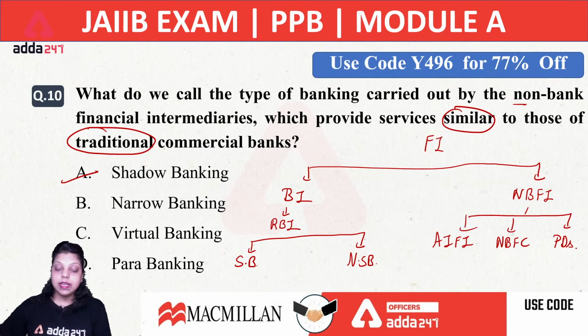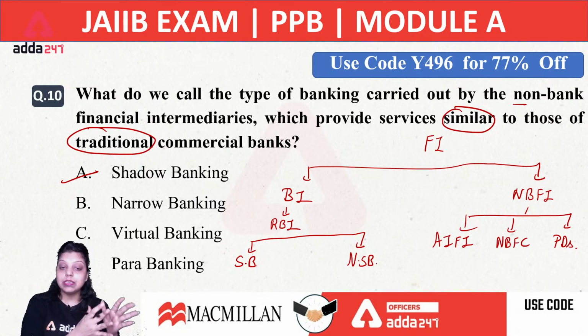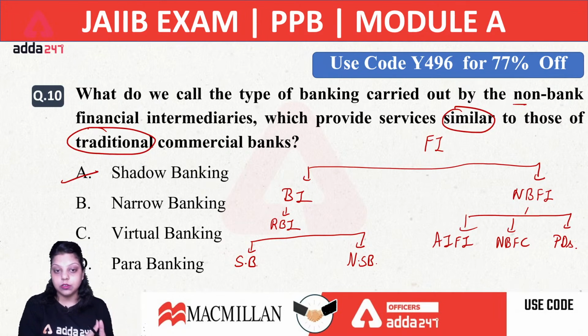Payment banks are only investing in government securities. It means that they cannot provide loans to the public, but they can invest in risk-free assets. So whenever a bank is putting its money into secured, risk-free assets, or providing certain limited services to the customer, that is known as narrow banking. But when it comes to shadow banking, the services provided by non-banking financial institutions are known as shadow banking.